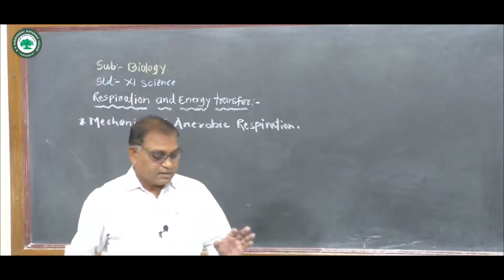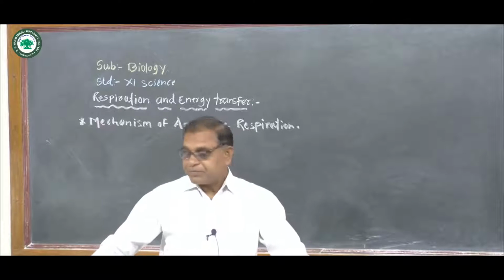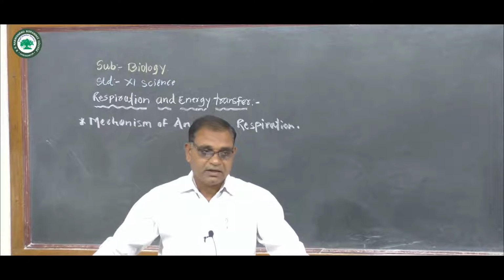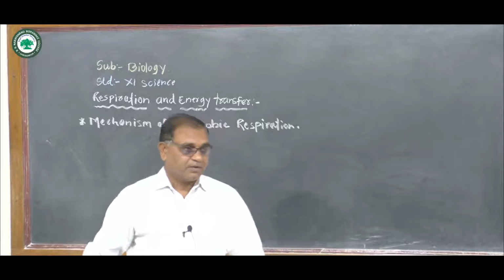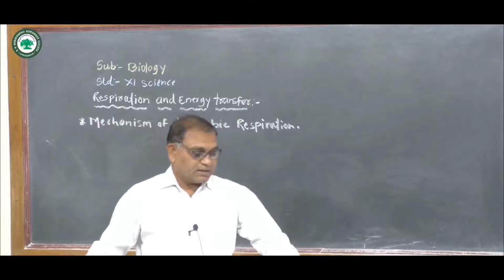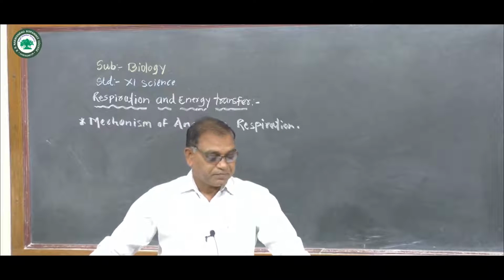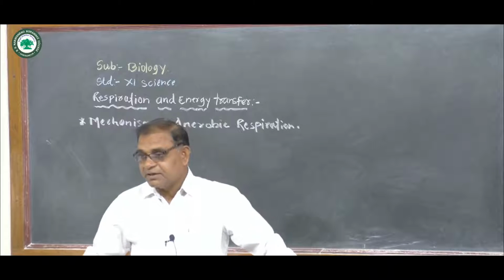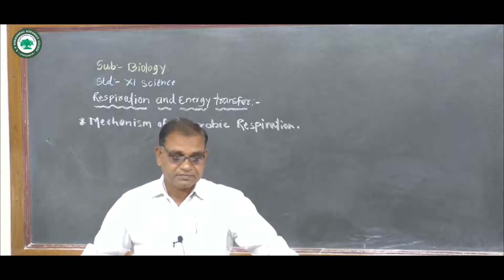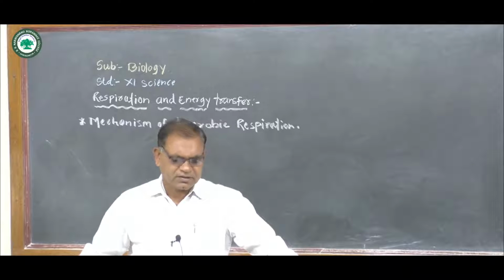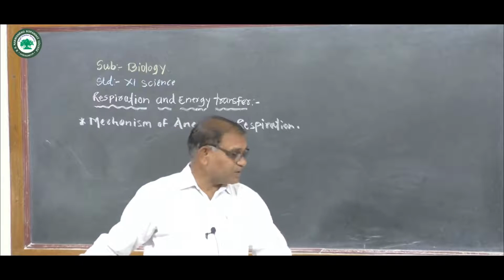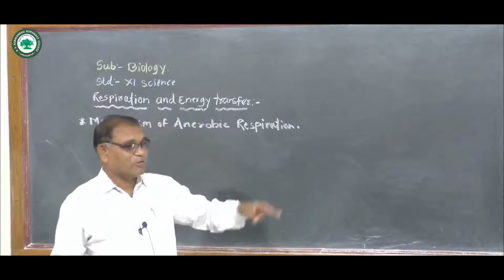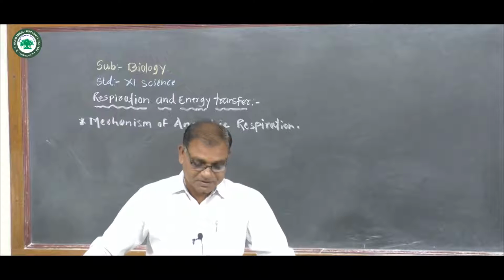Now, in the last lecture you started respiration and energy transfer. The mechanism of respiration is completed in mainly three steps. There are two types of respiration: aerobic respiration and anaerobic respiration.